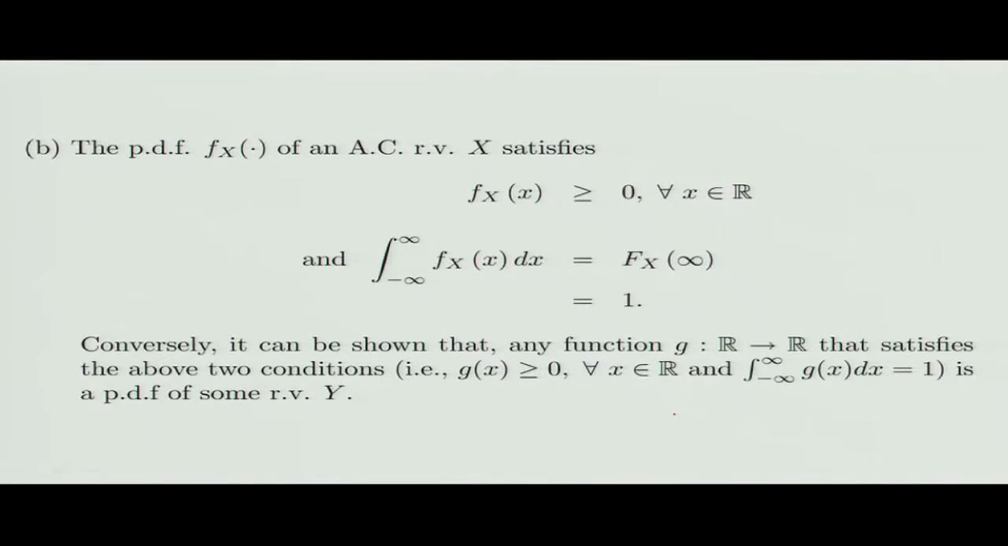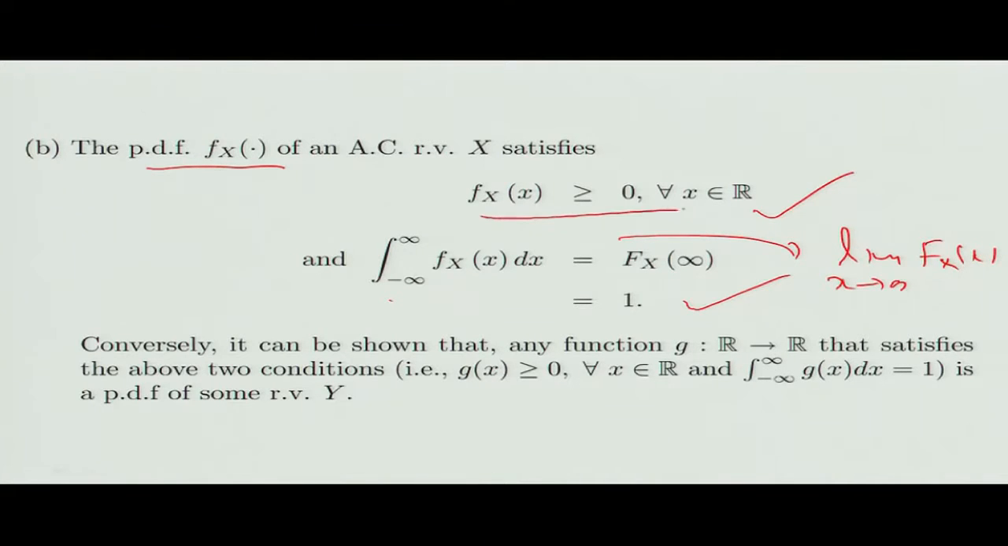Now note that your PDF satisfies the following properties: it is always non-negative. If you integrate the PDF from minus infinity to x, f_X(x) dx, which will be the same as the limit x going to infinity of F_X(x), which is the same as F_X(infinity), which is the same as 1. So my PDF satisfies these two properties. Now it can be shown using advanced arguments that any function which satisfies these two properties, that it is non-negative and total integral is 1, such a function is a PDF of some random variable.